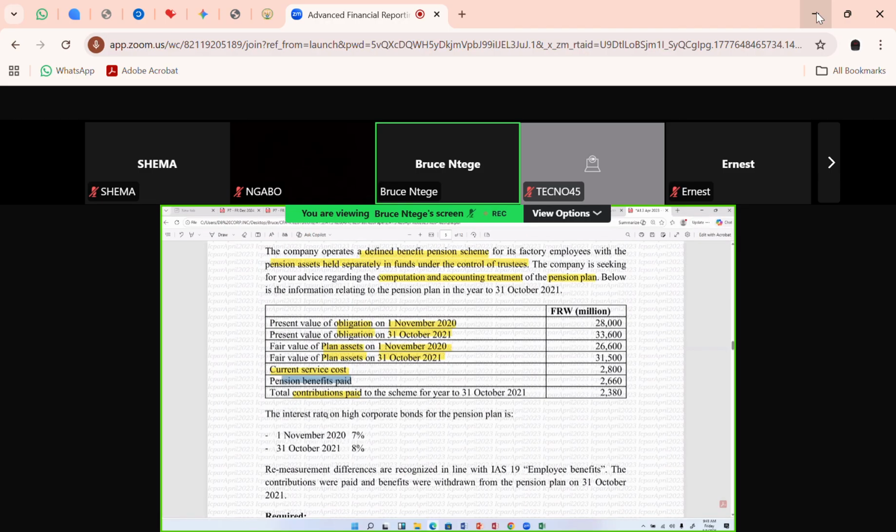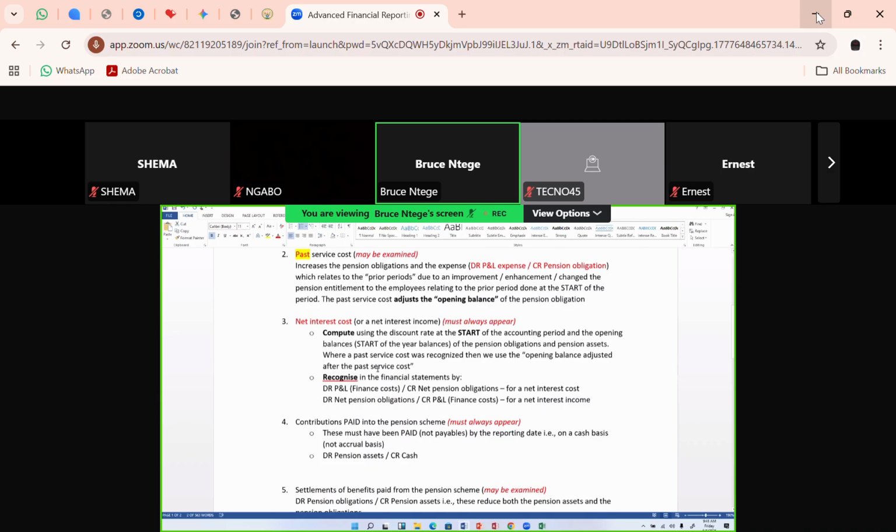So they're telling me here that the interest rate is the discount rate. The interest rate on a high corporate bond for the pension plan: we have the one at the start of the year, November 2020, which is 7%, and there's one at the end of the year. The one at the end of the year, ignore it. For you to compute that net interest cost, which you must always do in this paper, they want you to use the interest rate at the start of the year against the start of year balances.